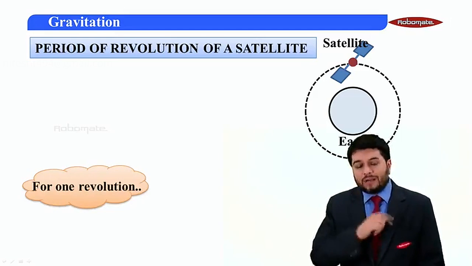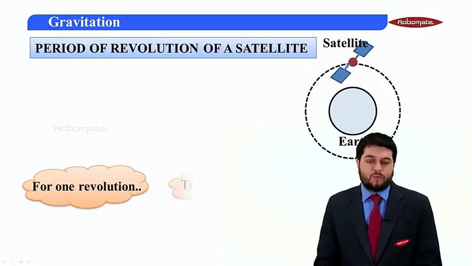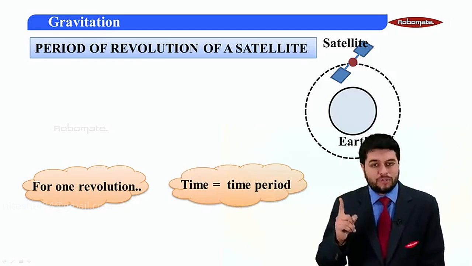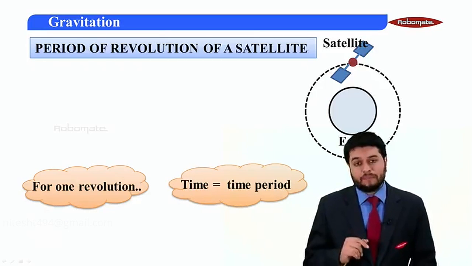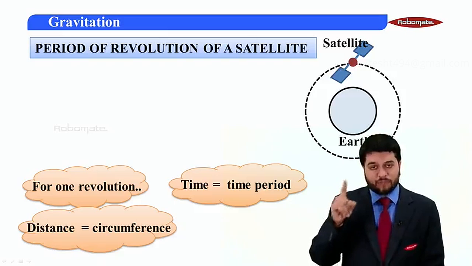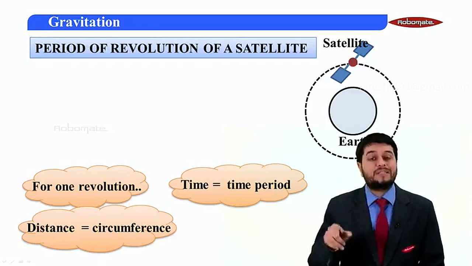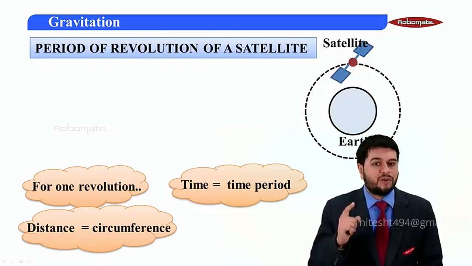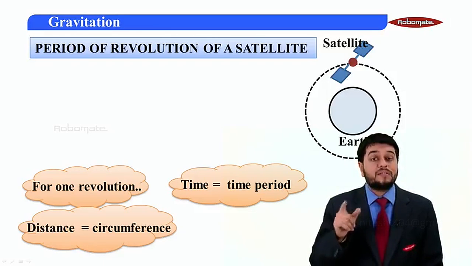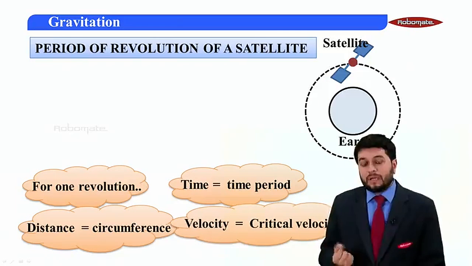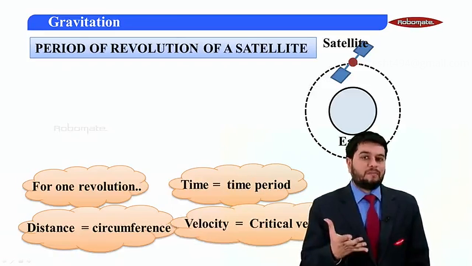Then for one revolution, what would be the time? Obviously, by definition, for one revolution the time would be the time period. And how much would be the distance covered for one revolution? For that circular path, it will be its circumference. And what is the velocity with which this satellite is revolving? It's in a circular orbit, so the velocity with which it is revolving would be the critical velocity.